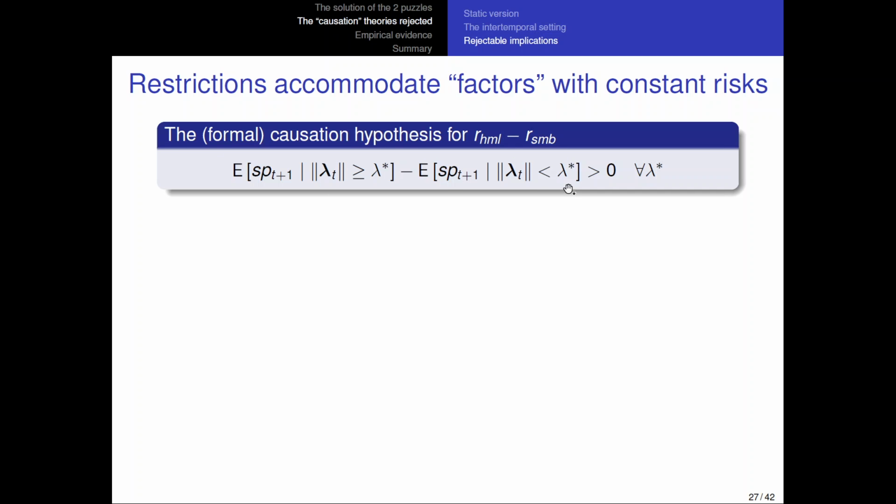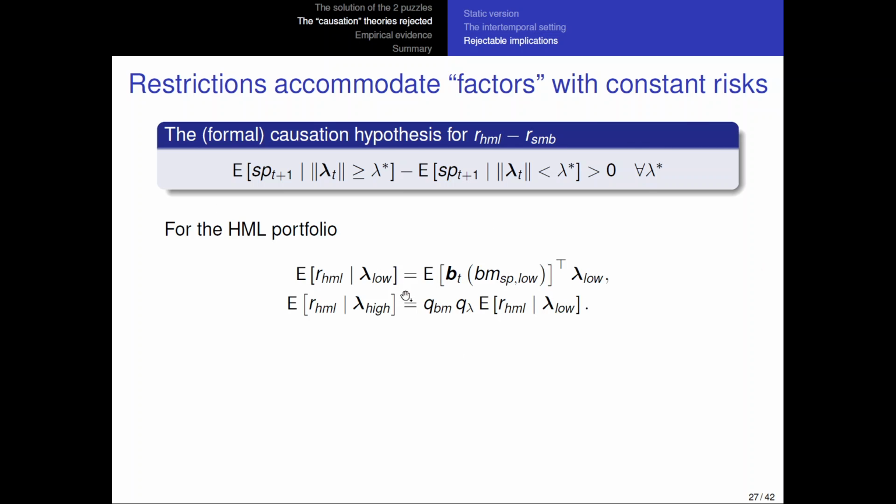And that's basically saying just that, well, if value is riskier than size, then the risk premium needs to increase with the price of risk. The difference in risk premium between the two of them needs to increase with the price of risk. So that's the point here.